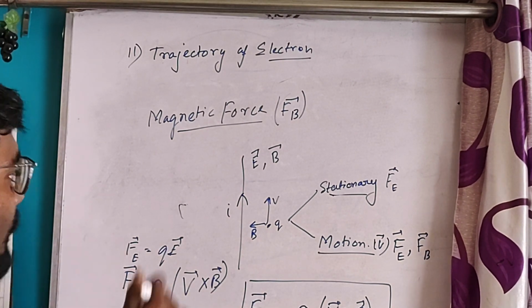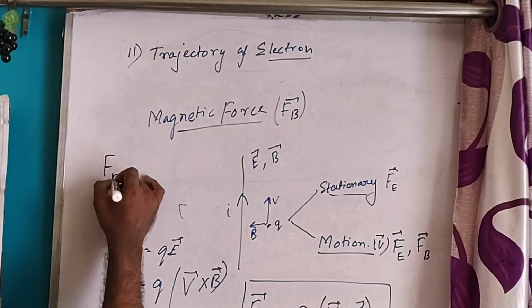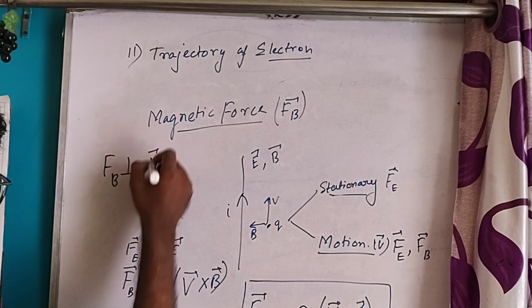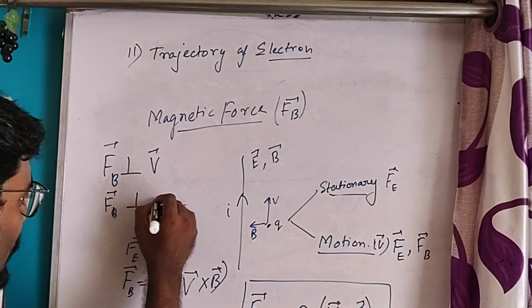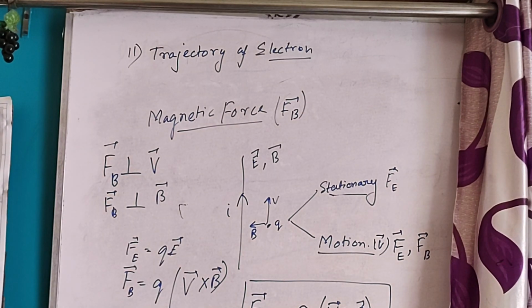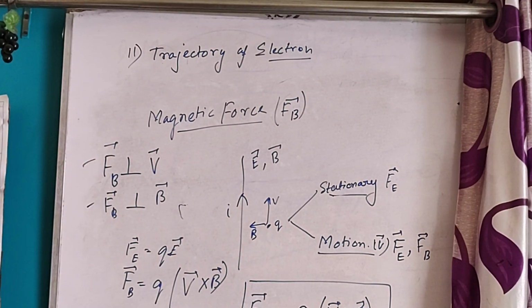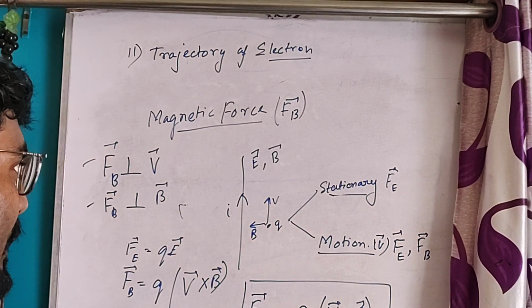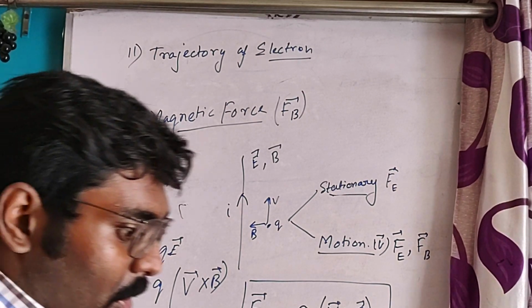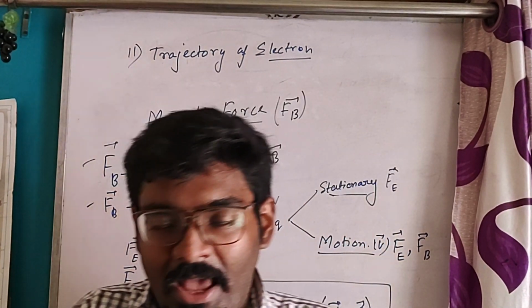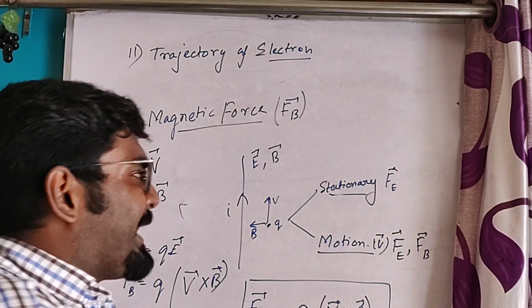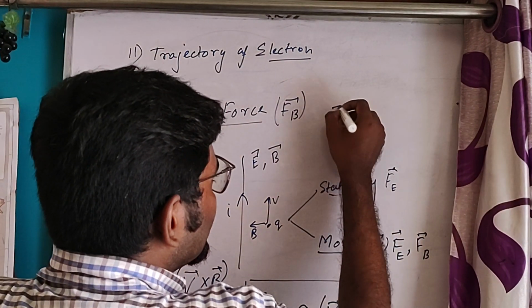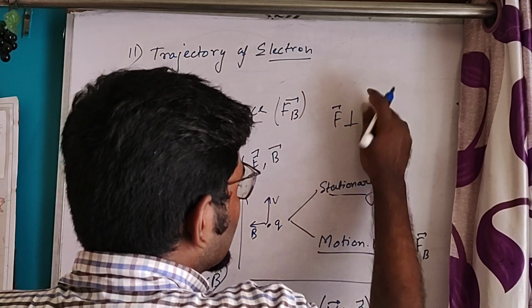Now see, the magnetic force is perpendicular to V. The magnetic force is perpendicular to B. This magnetic force is perpendicular to V and B. Now see, as the magnetic force is perpendicular to V, then we can say that the force is also perpendicular to displacement.